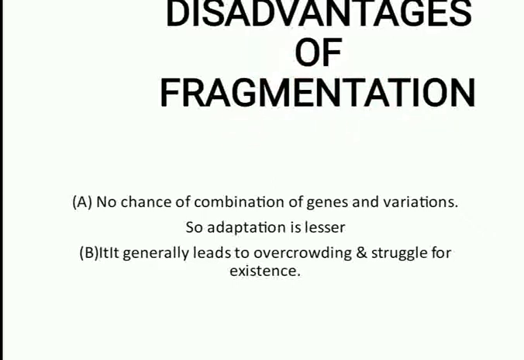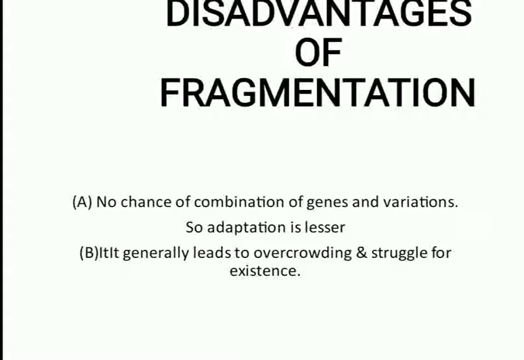The first one is that we live in a dynamic world which is always changing, and since the world is changing, the geographical factors are changing, they always need the organisms living there to get adapted. But since this involves a single parent, there are no chances of combination of genes and hence no variations. So adaptation is little lesser.